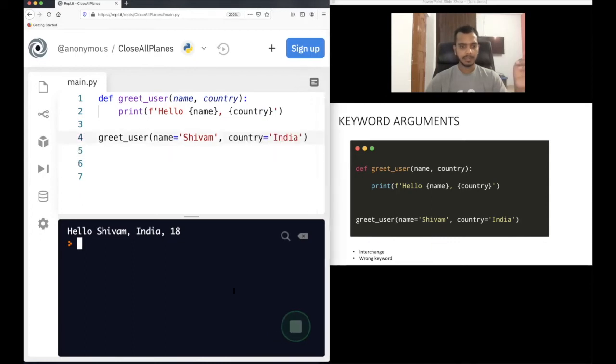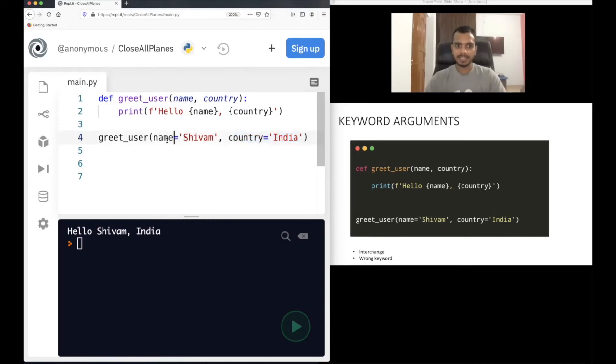Let's run this code. Hello Shivam India. This way also I have executed the function successfully. So in this case, what I have done is this is called keyword arguments. I am providing the great user. I'm providing keywords here. See, this is the parameter name. For name here, I can provide name equal to Shivam. I am defining it clearly that the name I should be passing is Shivam, and the country I will be passing is India. So this is a kind of keyword argument.